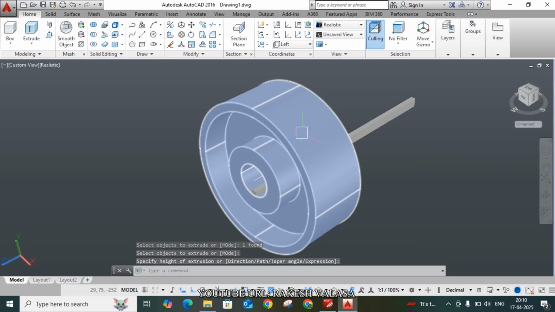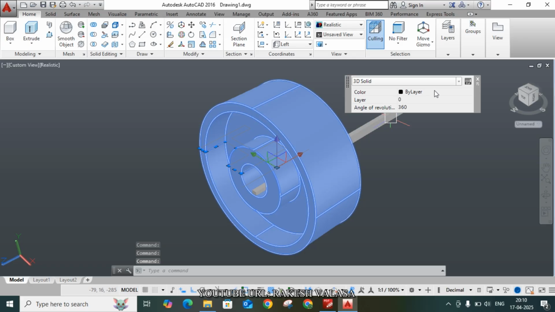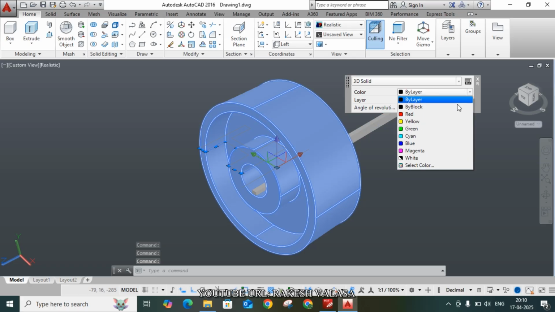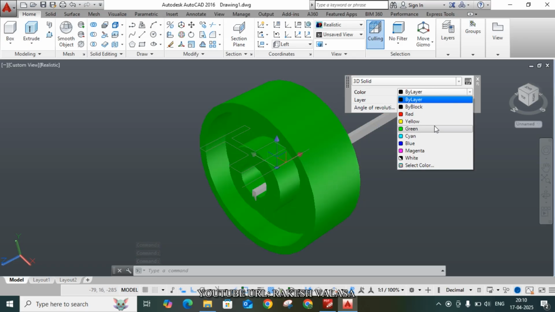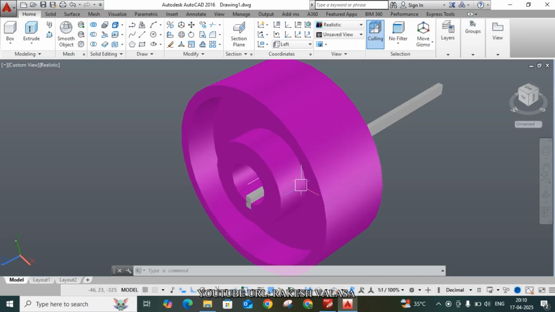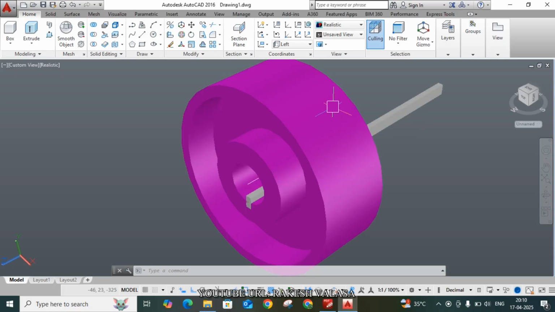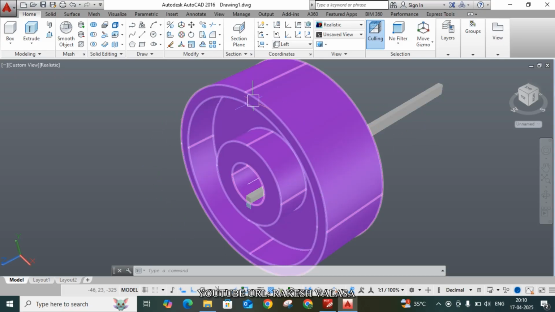Here you can also apply colors. Select this model, double click on it and change the color from ByLayer to, I am choosing, pink color. We need to remove this rectangle solid from this pulley with web.